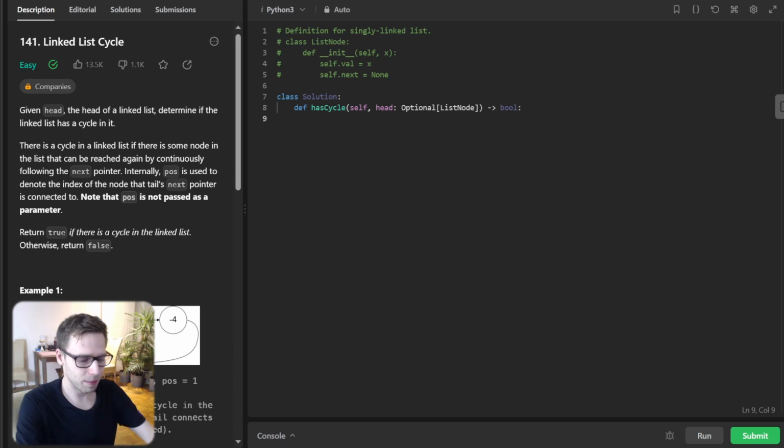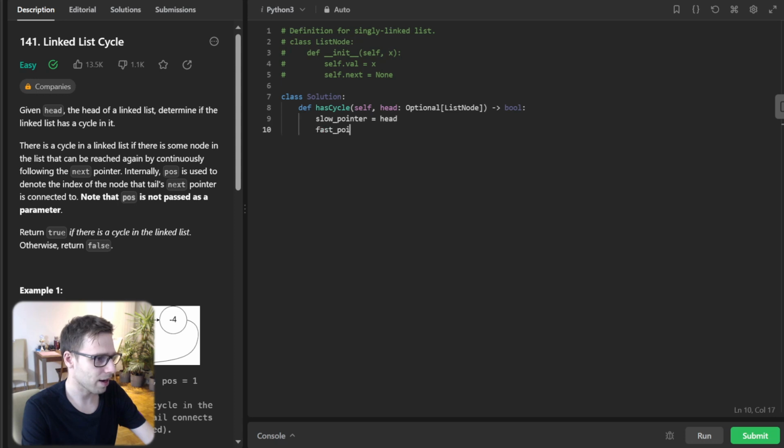So let's implement it. This is the second approach. The slow pointer will be head, and the fast pointer will be head as well. While fast pointer and fast pointer next exist, slow pointer will be slow pointer next, and fast pointer will be fast pointer next next.